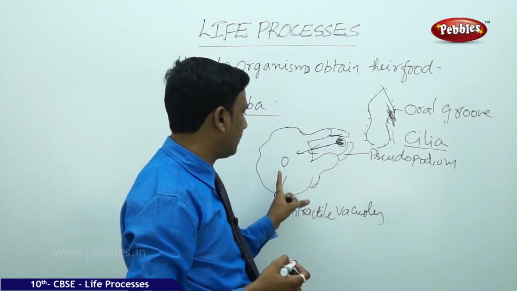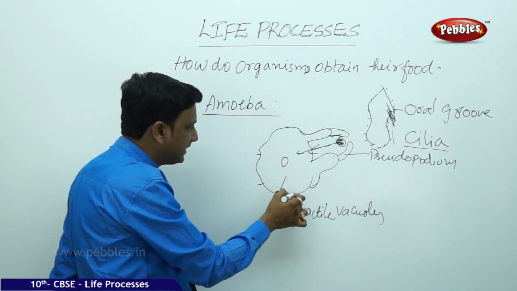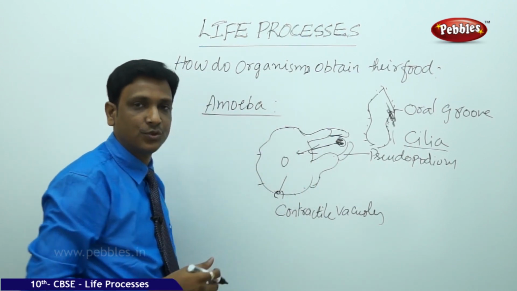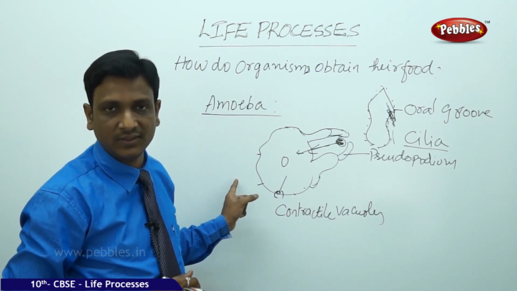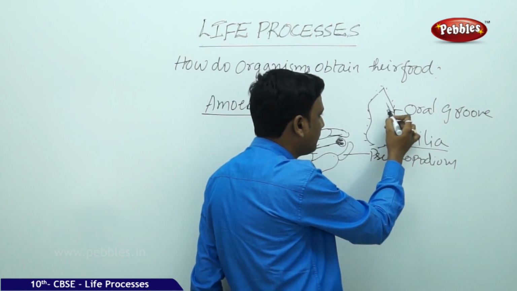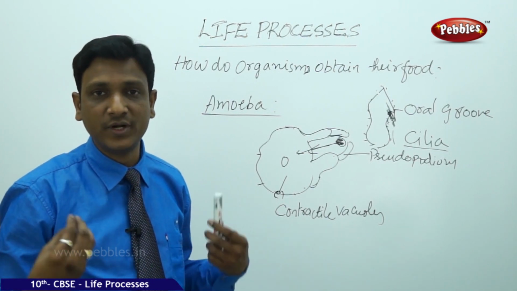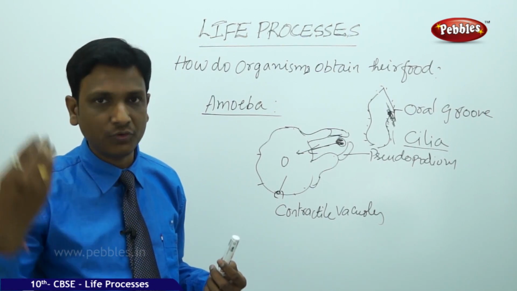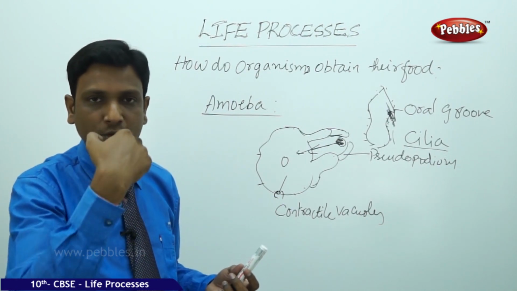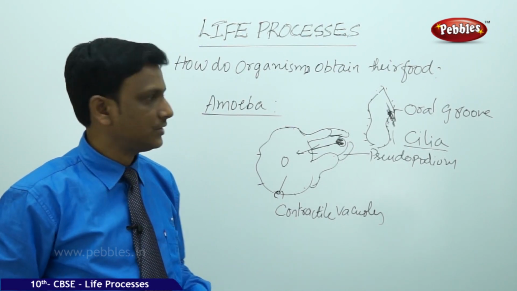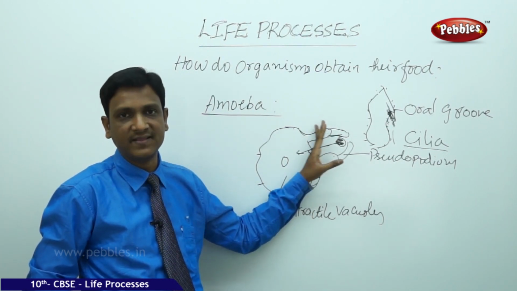But you can notice the difference between amoeba and paramecium. Amoeba has no specific spot for the intake of food. From any side it can produce the pseudopodia and take the food. There is no specific site of food intake in the case of amoeba. Whereas in the case of paramecium, there is a specific site for the food intake. Even you have a specific site to take the food in, that is our mouth. You cannot take the food through your ears or hands. Of course, you take help of your hands, but the food has to enter your body through the mouth. So that is the difference we find. This is the case of unicellular organisms. How do they obtain their food?